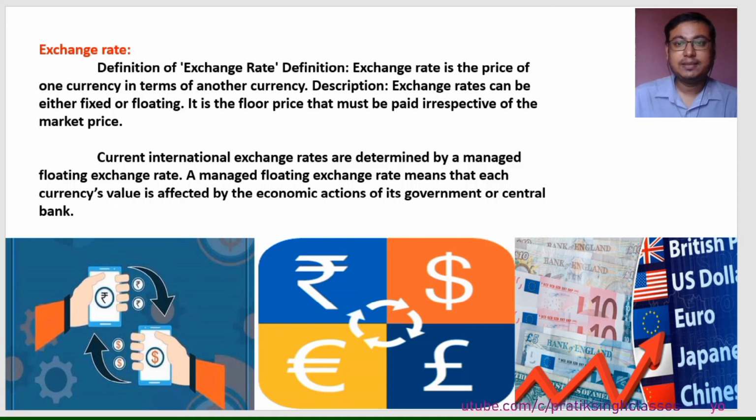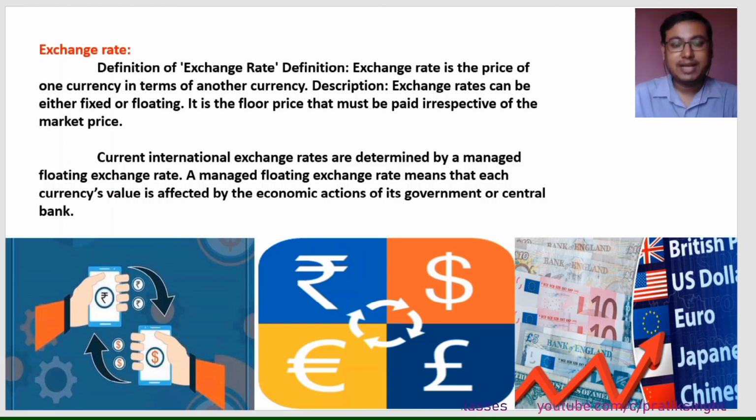Exchange rate is the price of one currency in terms of another currency. That means if you give 100 units of your currency, how much of the currency of another country you can get comes under exchange rate. Exchange rates can be either fixed or floating. A fixed rate is the floor price that must be paid irrespective of the market price.